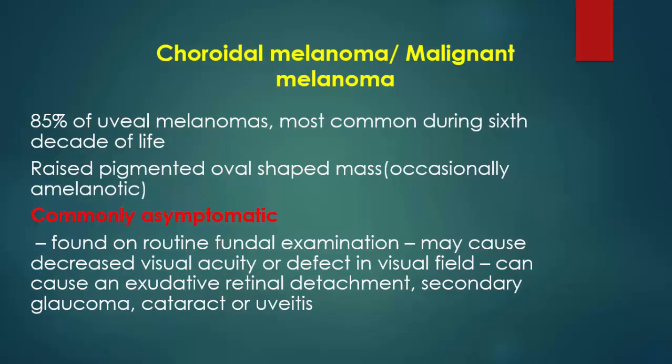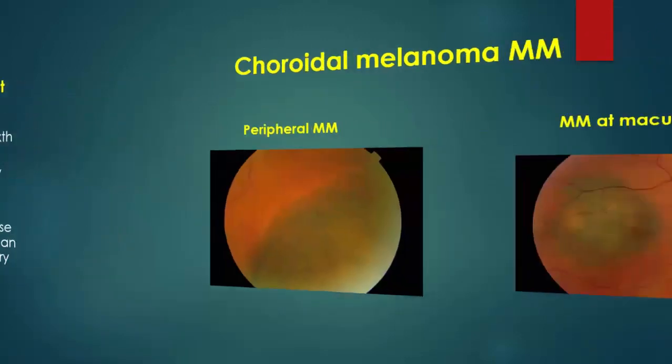Choroidal melanoma. It is 85% of the uveal melanoma, most common during the 6th decade of life. Raised pigmented oval-shaped mass, occasionally amelanotic, commonly asymptomatic, found in routine fundus examination. It may cause decreased visual acuity or defect in visual field, and can cause exudative retinal detachment, secondary glaucoma, cataract, and uveitis.